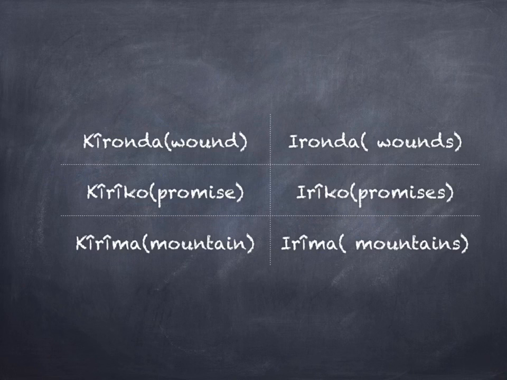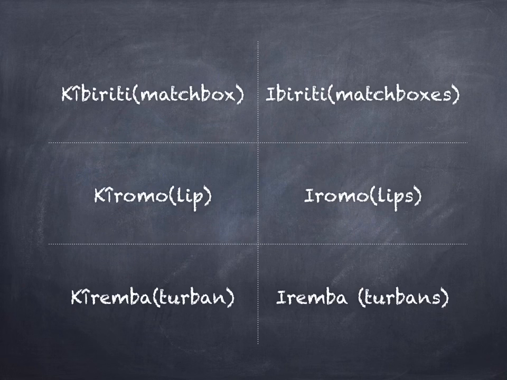One mountain is known as kiremba, while many mountains then become iremba. Kiremba for singular, iremba for plural. Still on this noun class, K and E, we have kefiriti to mean a matchbox, and when there are many, we call them ifiriti.